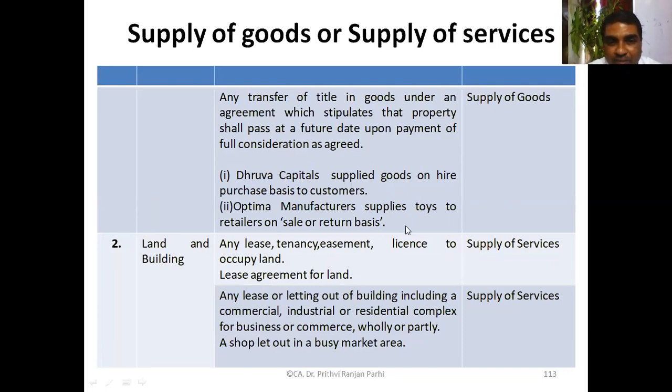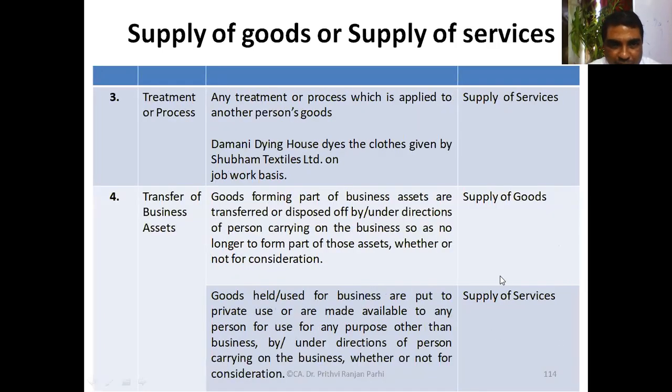Supply of toys on sale or return basis will be regarded as supply of goods. Lease agreements, etc., are treated as supply of services. All these lease related agreements will be treated as supply of services. Painting, dyeing, etc. are supply of services.